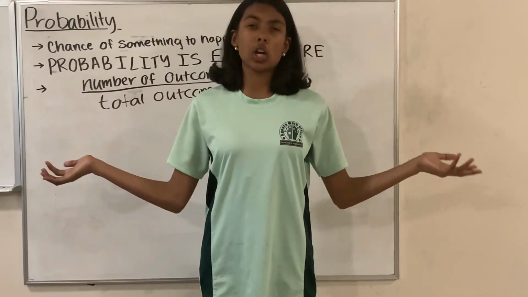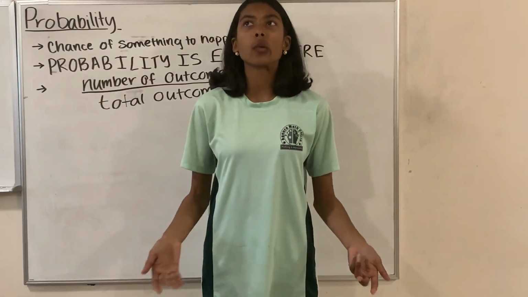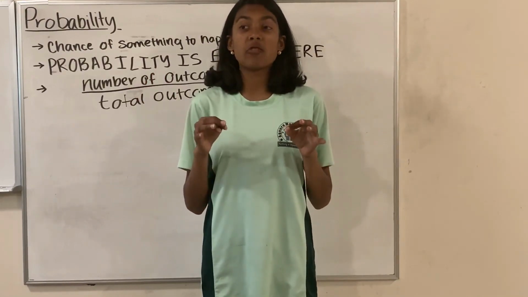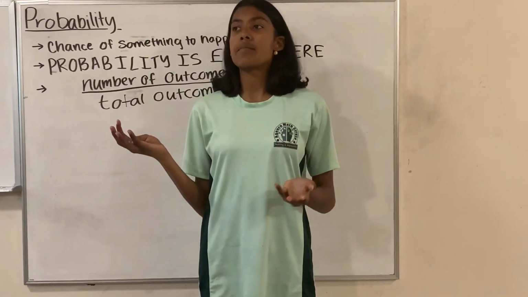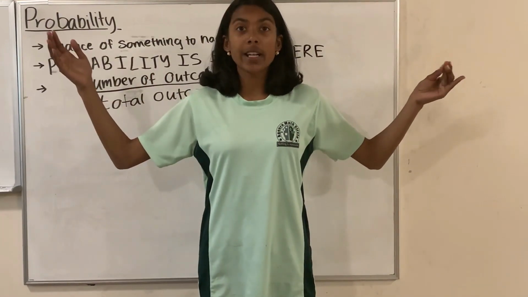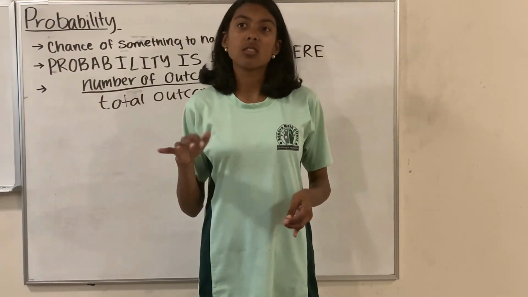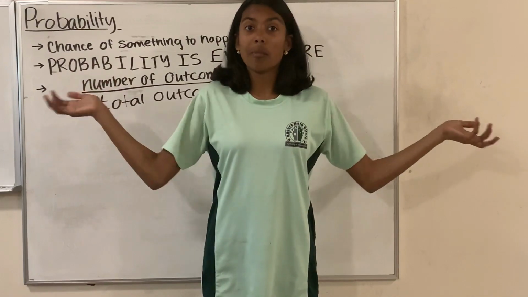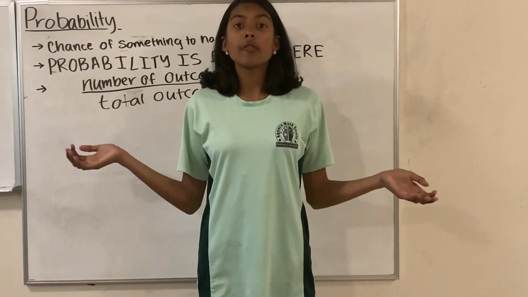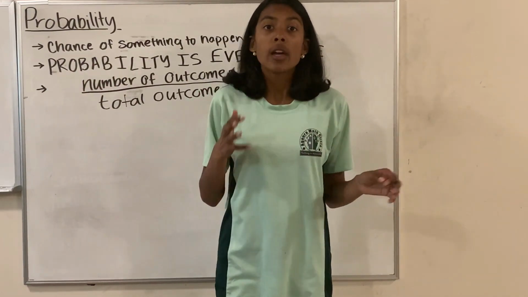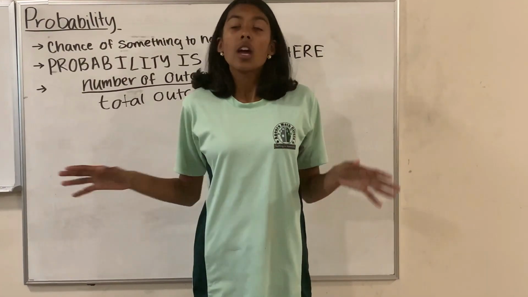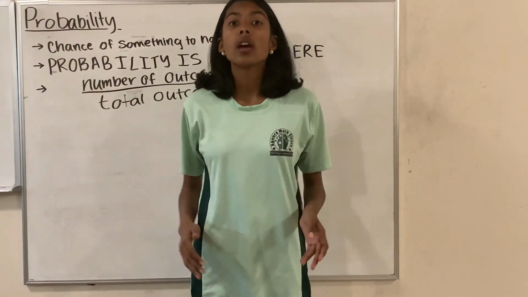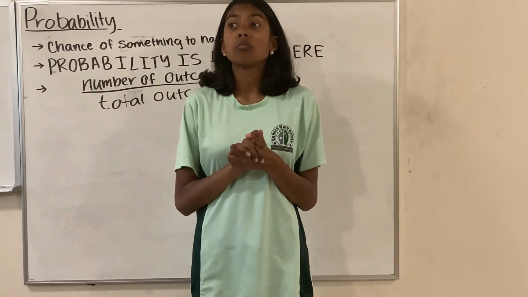So we're going to start off with probability. And you might be wondering, what is probability? Well, probability is the chance for anything to happen. It can be like the chance that it's going to rain today. Well, today's pretty sunny because it's April, but that's probability. So the probability of that would probably be 0. If the probability of something is 0, that means there's no chance at all. If it's somewhere close to 100, if it's a percent, or somewhere close to 1, then that means it's probably going to happen.